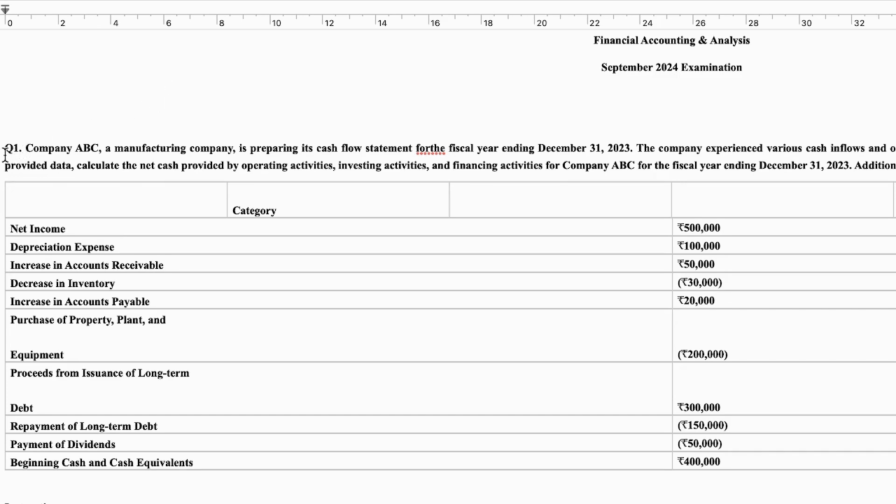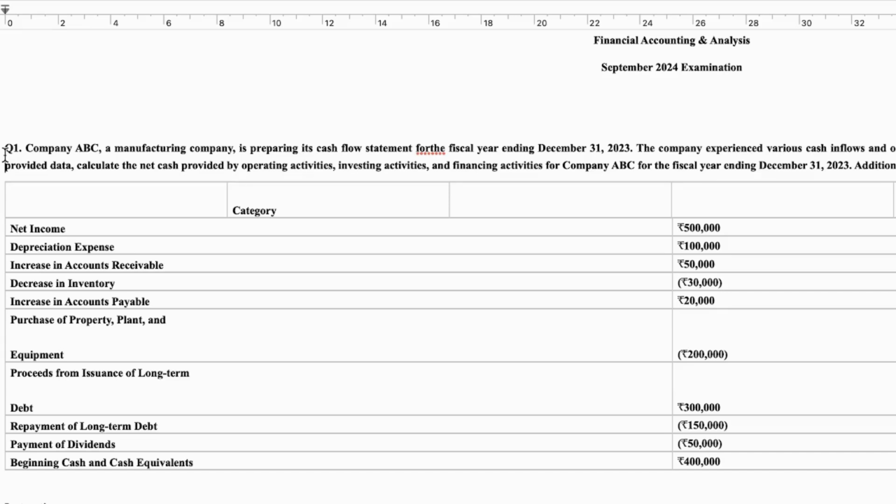So we come up with question number 1, that is: Company ABC, a manufacturing company, is preparing its cash flow statement for the fiscal year ending December 31, 2023. The company experienced various cash inflows and outflows during the year from its operating, investing, and financing activities.